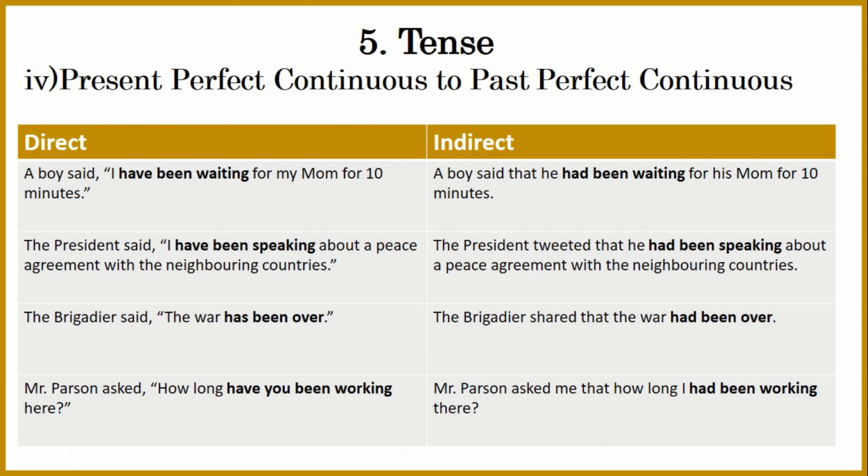Simple rule, present perfect continuous should be changed to past perfect continuous. However, if let's say there is a case that the boy is still waiting and his waiting is in progress, then we are not supposed to change the tense. We can put it in present perfect continuous as it is.